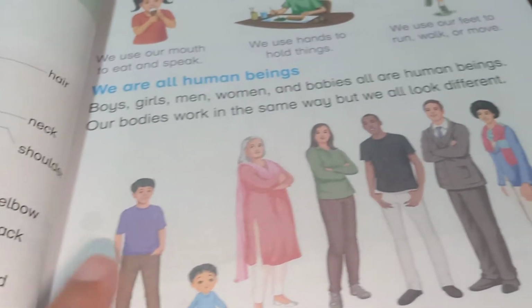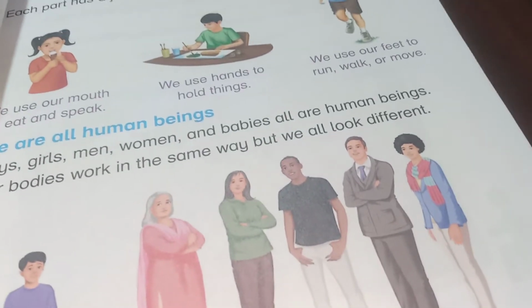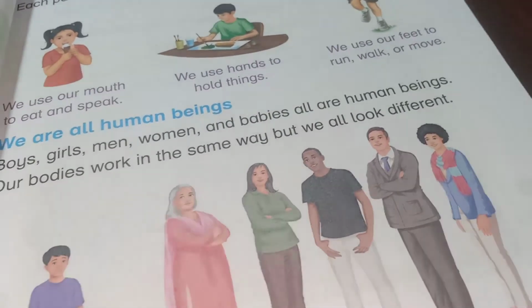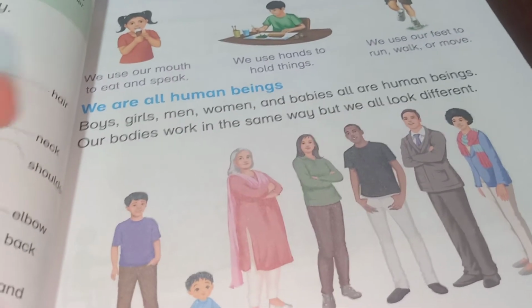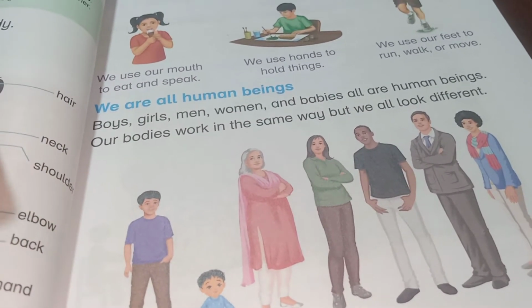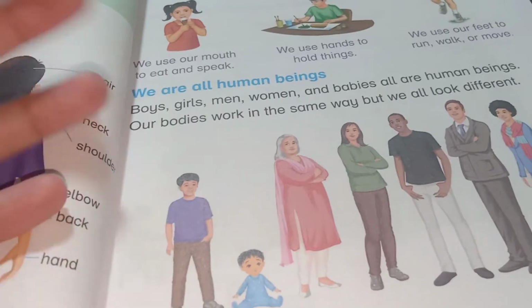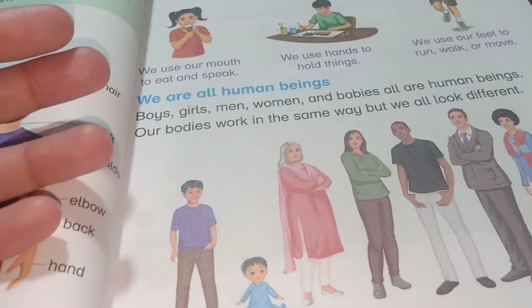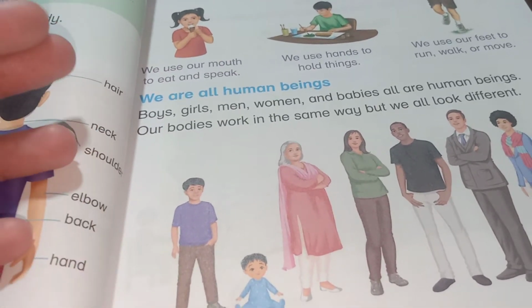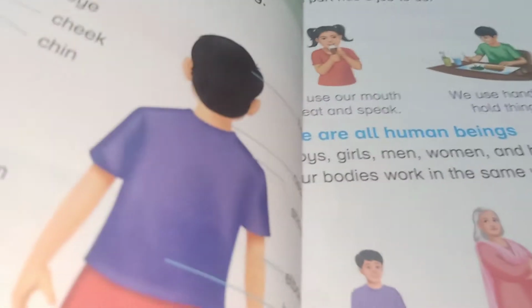The boy looks different from the man. The man looks different from the older man. They all have the same body parts. The body parts perform the same function, but even then the human beings look different from each other because they have different ages. So let's start reading.